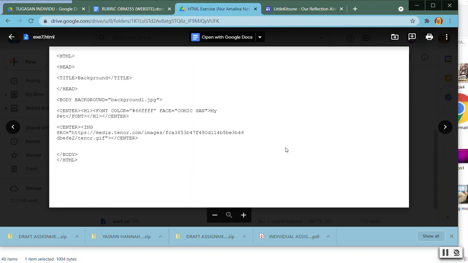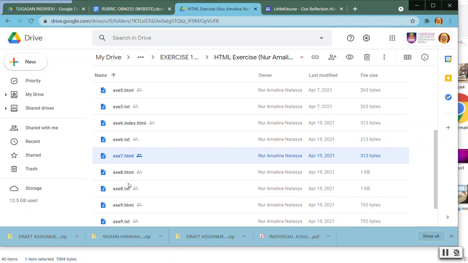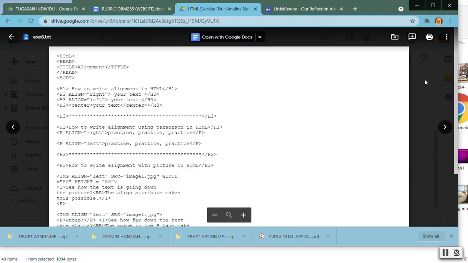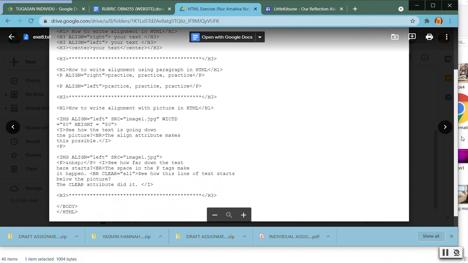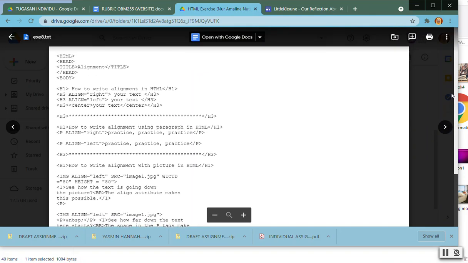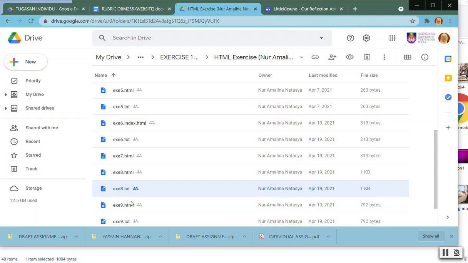So a student asked me about the horizontal reference. I'm not sure which part I gave which question that has the horizontal reference. So we have this one. I'm going to pause for a second because I want to download.